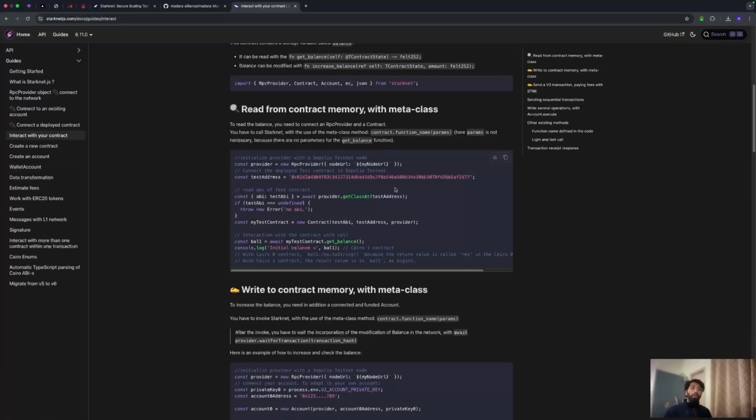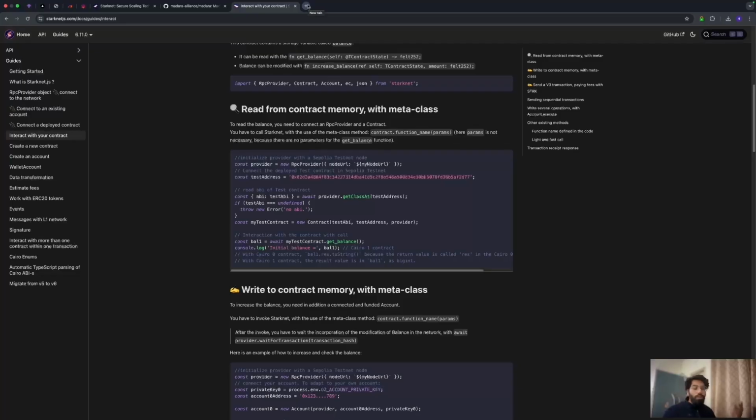Remember, whatever you can do here with Starknet, you can do with Madara as well. That's the beauty of it. We're going to try out some pieces of code on Madara and see if it works, so that you can understand how to use this tech stack and build your own app chain.